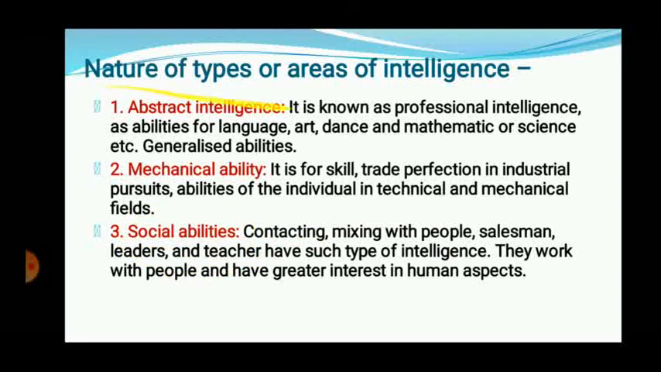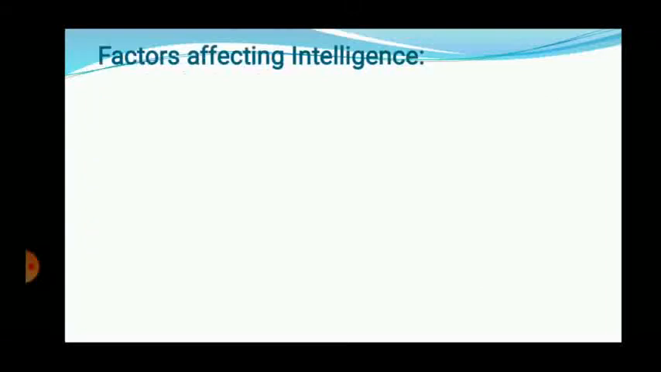So these are the three types of intelligence. Very easy. Abstract means proficiency in a particular subject. Mechanical, that is proficiency in a mechanical technical field. Skills. And social ability means contacting or relating with the people. Okay. Now, factors affecting intelligence.